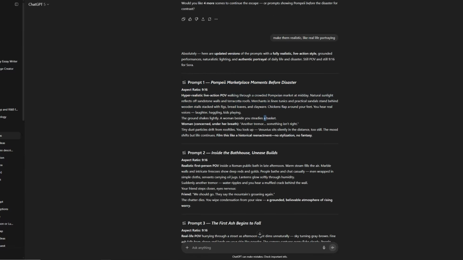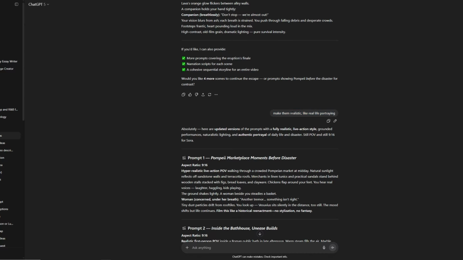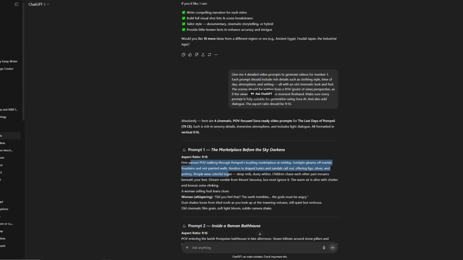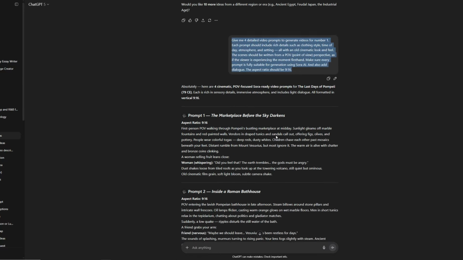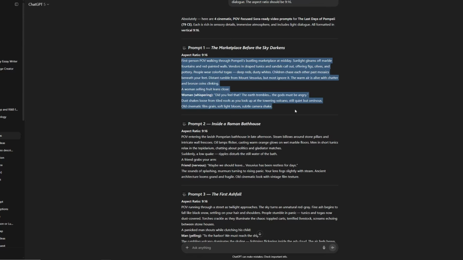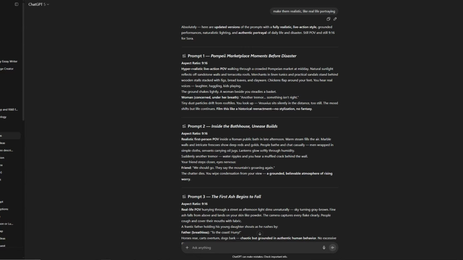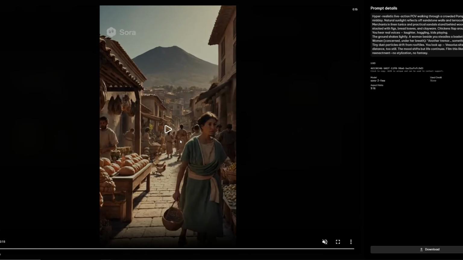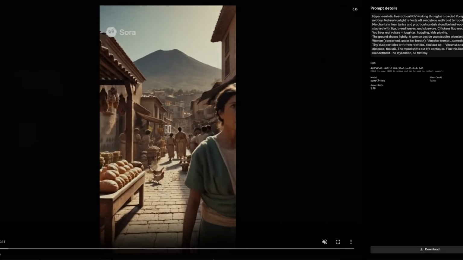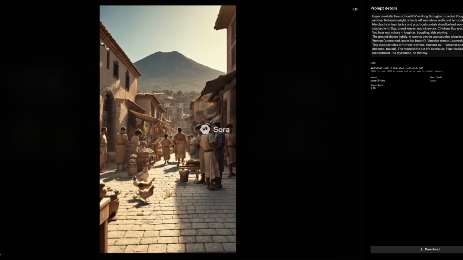Then you can also add some realism to it, because the first prompt I did here, that's why I said it's a raw prompt, it's not a complete prompt, because it didn't give so realistic images, and I asked ChatGPT to change it to realism. And here we go: hyper realistic, a man walking through a crowded Pompeii market at midday. And this is the video that I got on the website I was using, because I can't actually reach Sora while I'm recording because of the VPN, it would lag so much. So I actually used this app that I'm going to put in my Telegram.